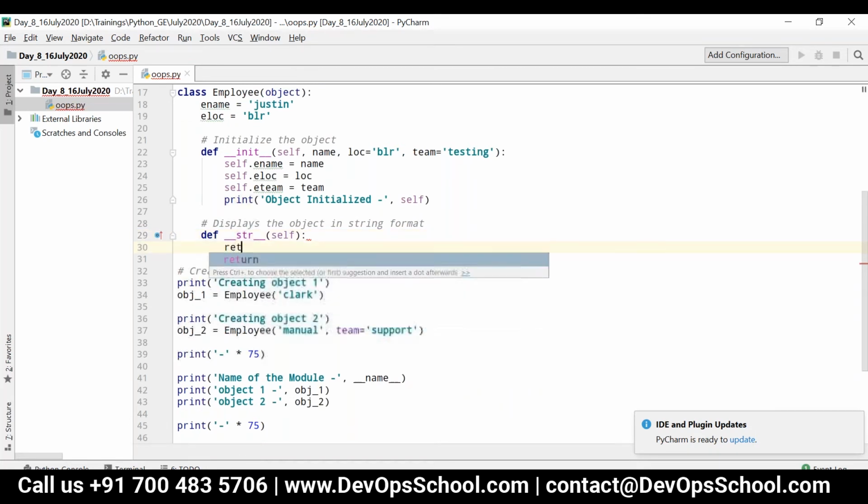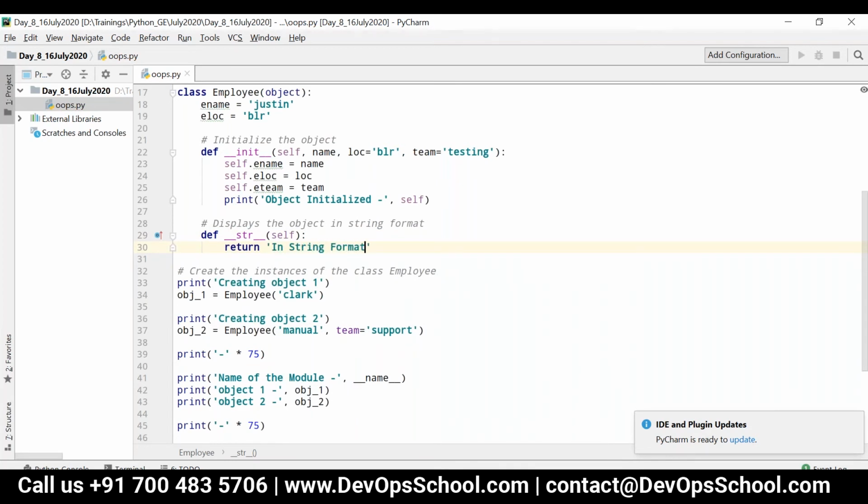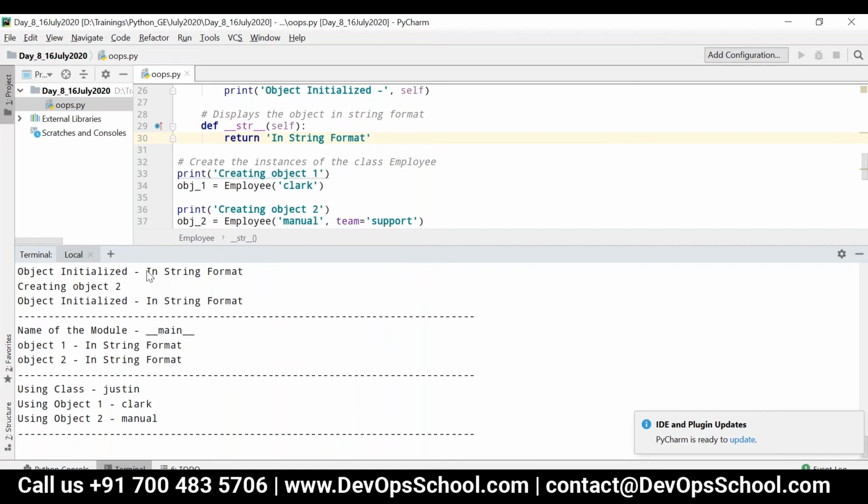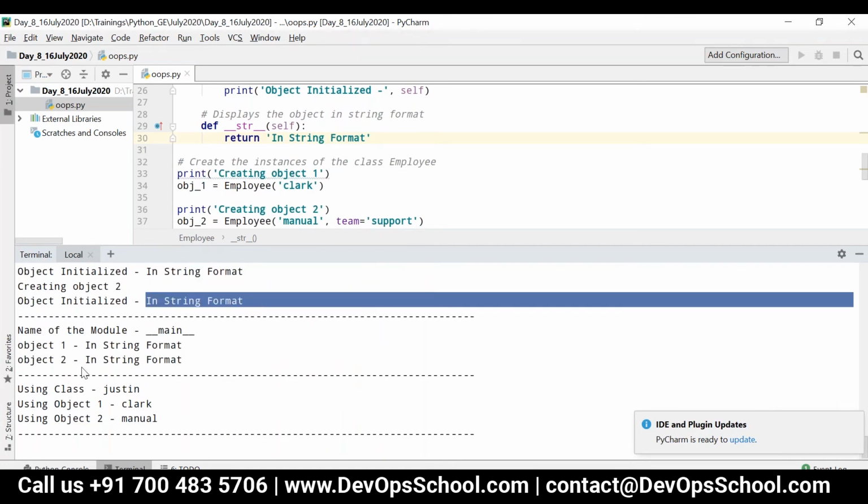Whatever you return from this particular method will be printed whenever the object is getting displayed. Now if I execute the script, you can see whatever I return from that method getting displayed.